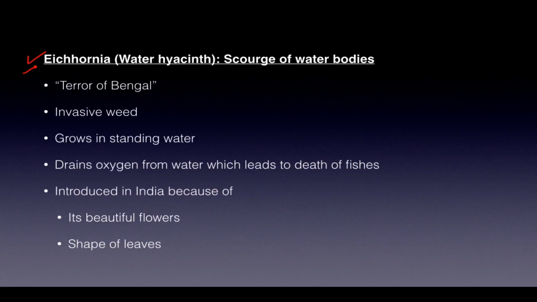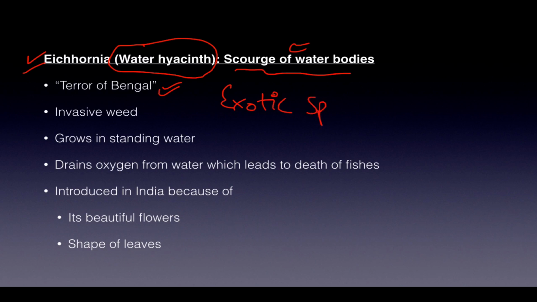So eichhornia, let's talk about it in detail. This is called water hyacinth, also called terror of Bengal. It is a scourge of water bodies. What happens is, a plant came from outside; they are called invasive weeds, exotic species. They compete with the local species and then destroy them. They grow like anything, especially in standing water. Even if you fall in it, you will not see the water. Finally they drain all the oxygen from the water, which leads to death of fishes. So this is the characteristic feature of eichhornia, also called water hyacinth.